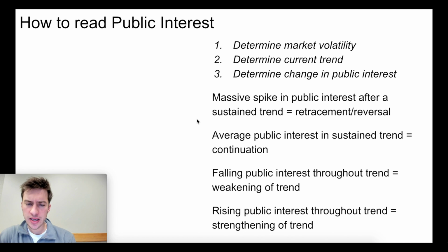Now for strategy, typically a massive spike in public interest during a sustained trend is going to lead to a retracement or a reversal. What I've found is that the best signals when I'm looking at social mentions or public interest is when you get the same 3-step price pattern that's been happening for hundreds of years.